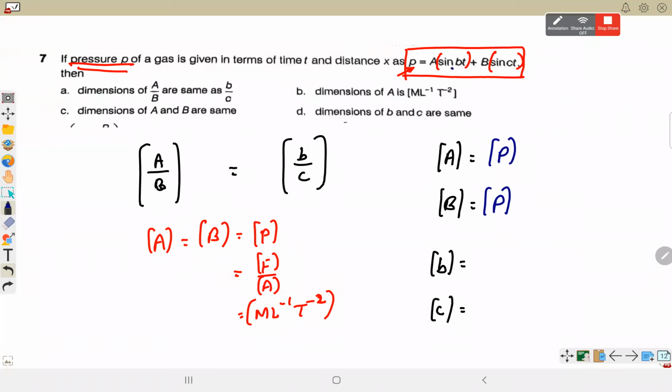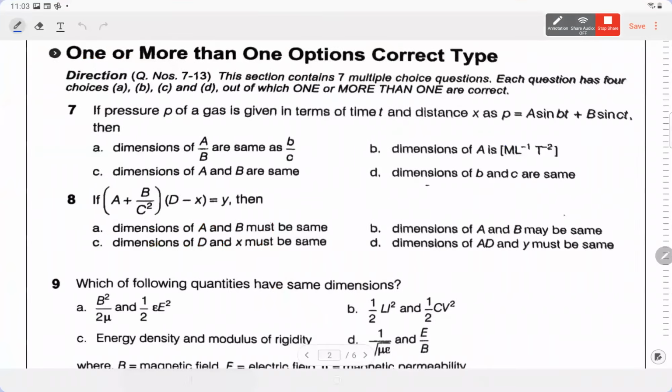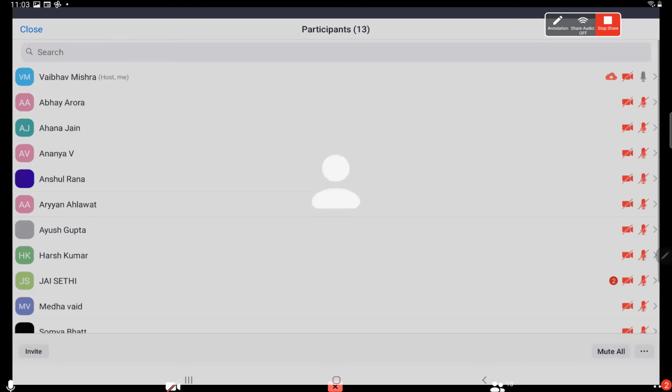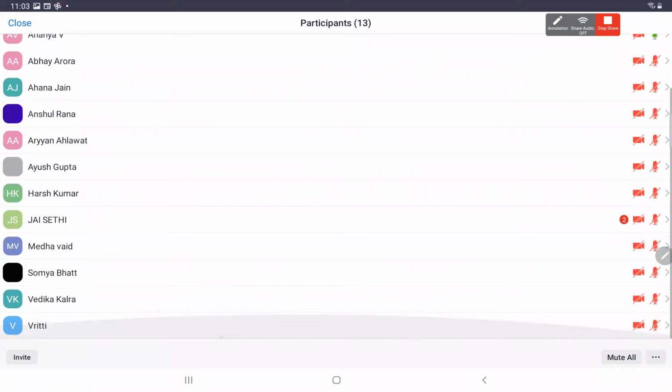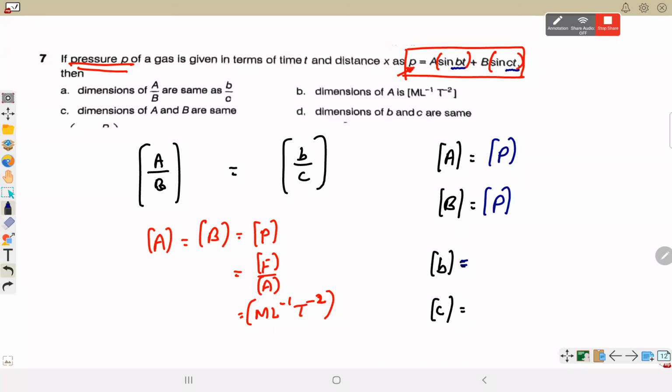Ananya, what should be the dimension of B? Small b. Ananya? There? Yes, sir, I'm here. Sorry. So what is the dimension of small b?